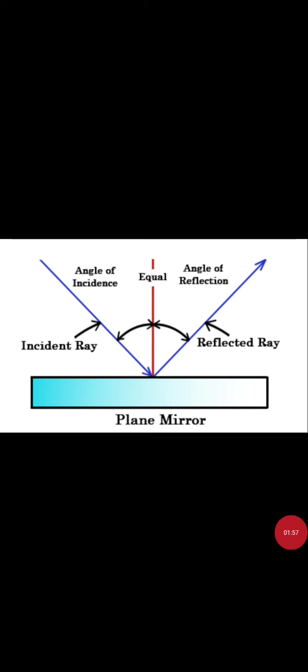So you can see this image, the incident ray, you can see the reflected ray. The incident light is called incident ray, and the light which goes after reflection is called reflected ray. What is the normal? The normal is drawn at the point of incidence, at the right angle to the plane surface. And now what is the angle of incidence? The angle between the incident ray and normal is called angle of incidence, and the angle between the reflected ray and normal is called angle of reflection.